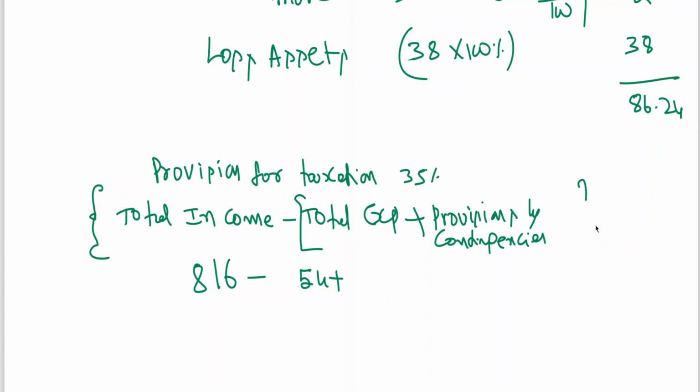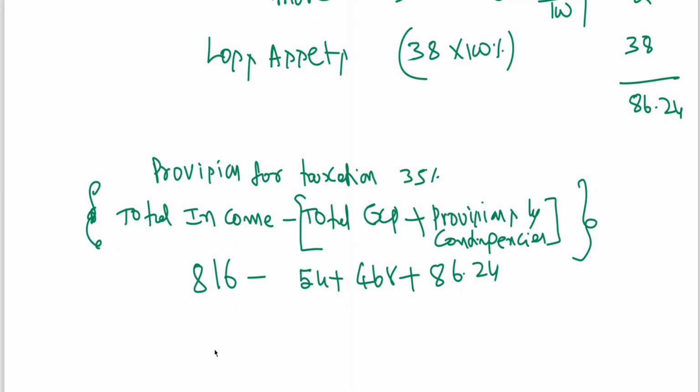Just a minute. Total income minus total expenditure: 54 plus 468 plus 86.24.